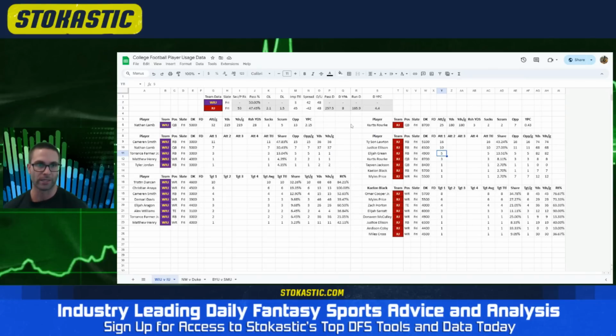Nathan Lamb is the QB. He looks like he rushes the ball a little bit, but I think you're probably making up for that with sacks, especially against really good teams. Indiana being a much better team than Western Illinois.